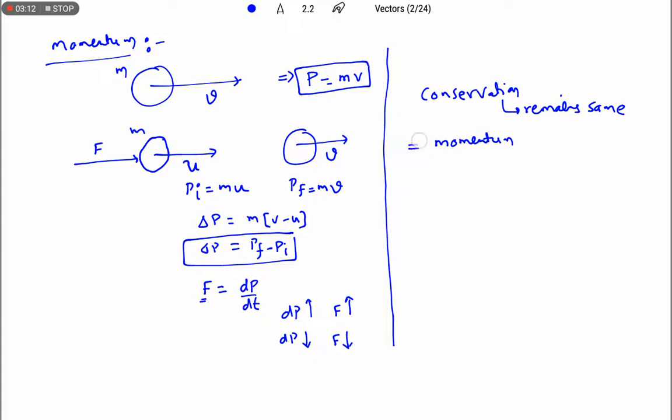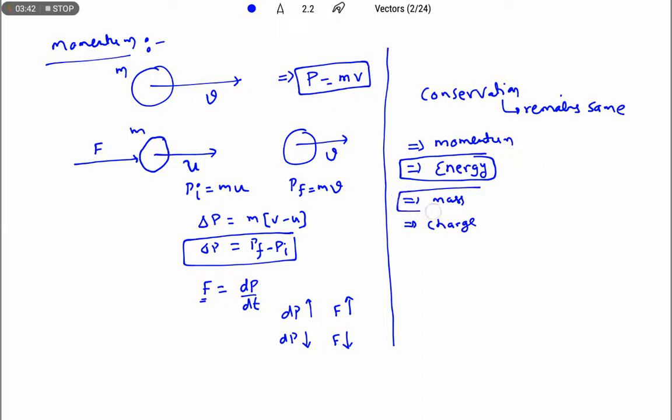There are different conservation laws: conservation of energy, conservation of mass, conservation of charge. So different types of conservation exist in nature. In all these processes, if you say it is conservation of energy, that means energy remains constant. That means the initial energy of the system is equal to the final energy of the system.